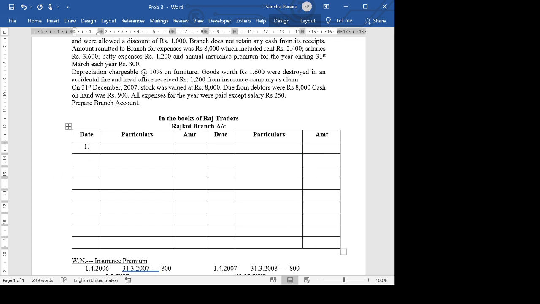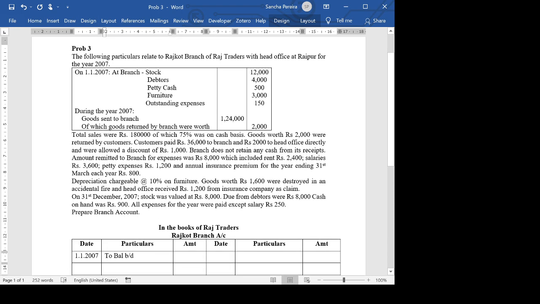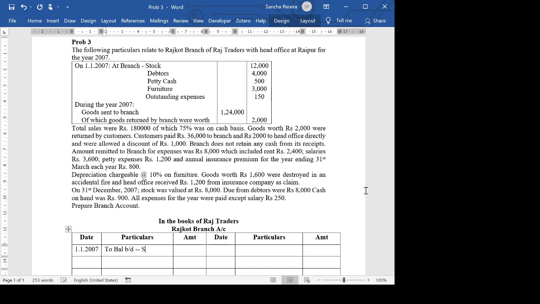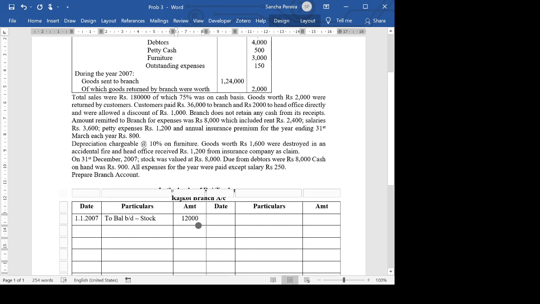On 1st January 2007, we have a balance brought down. We have an opening balance: stock, debtors, petty cash. Stock is 12,000. Then we have debtors, which is 4,000.